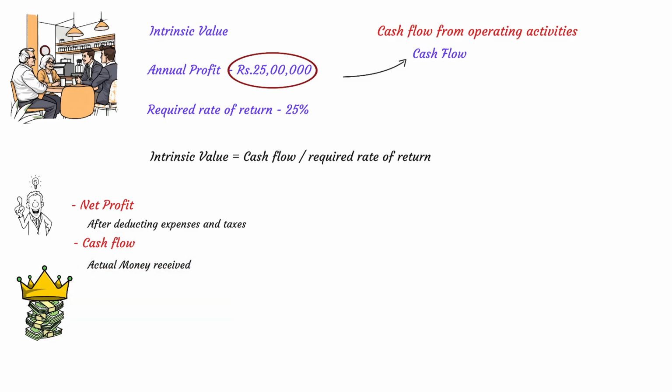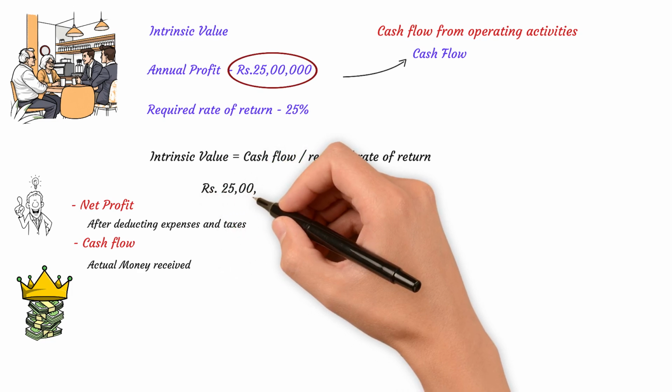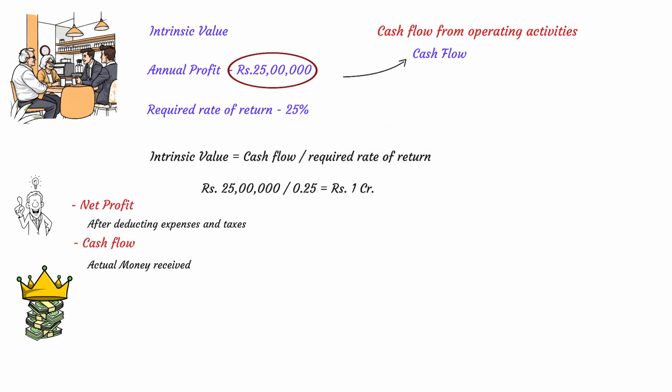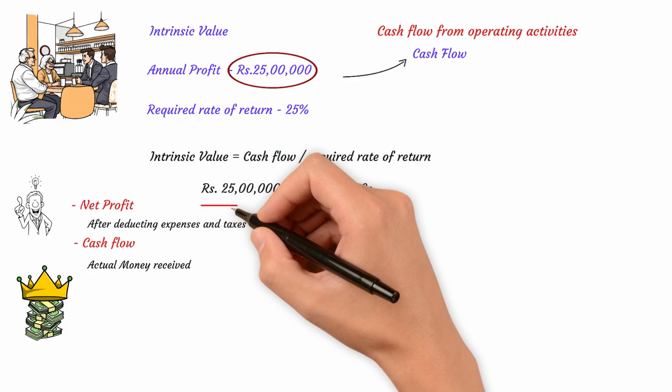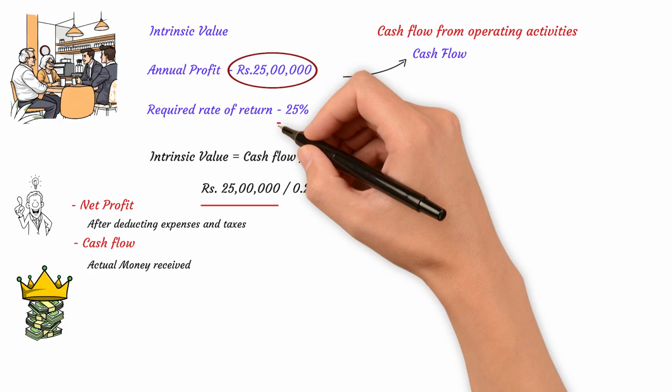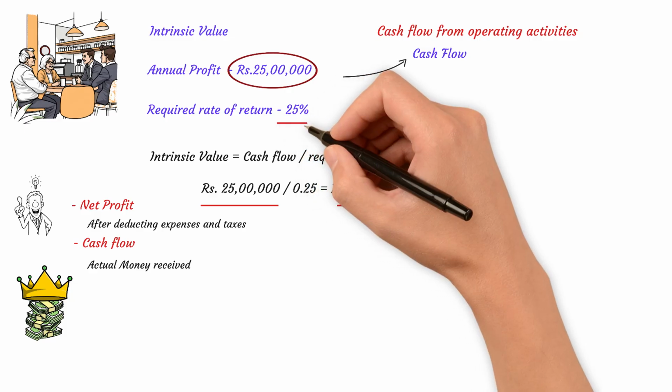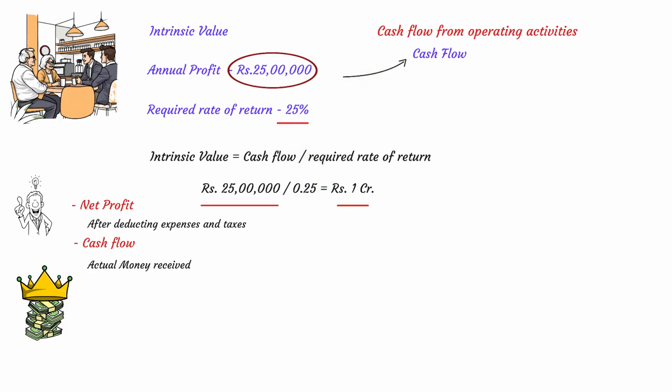So in this case, since there is no credit involved, we'll take 25 lakhs as an annual cash flow and divide it by the required rate of return. That is 25 lakhs divided by 0.25 is equal to 1 crore. Let me explain what this means. Imagine you buy this cafe for 1 crore and it gives you a regular cash flow of 25 lakh every year. That's 25% return on your investment, which you're earning annually.